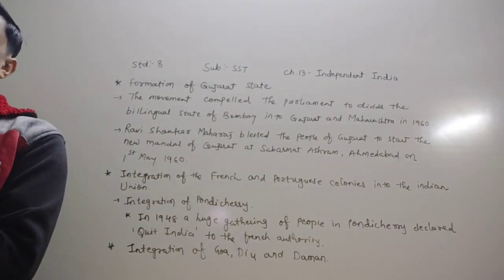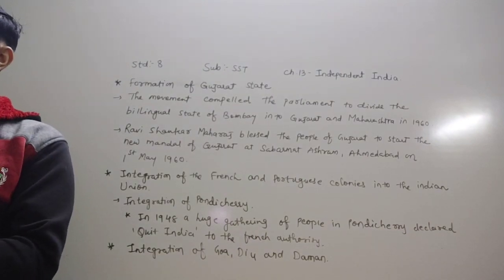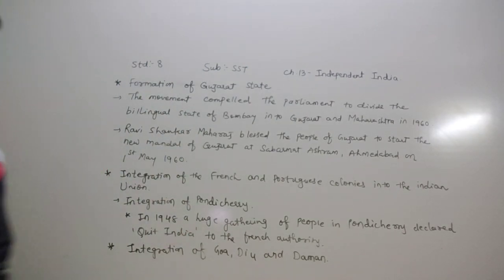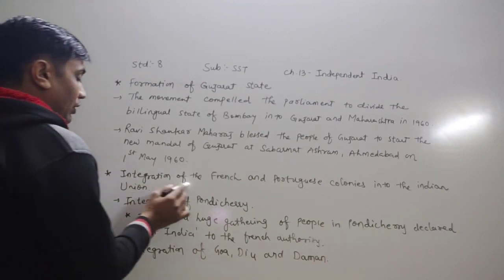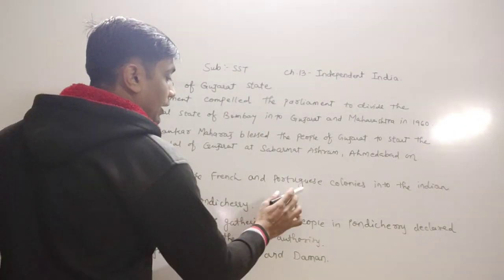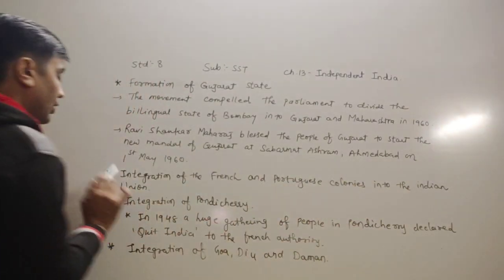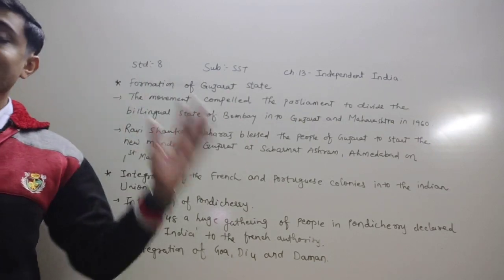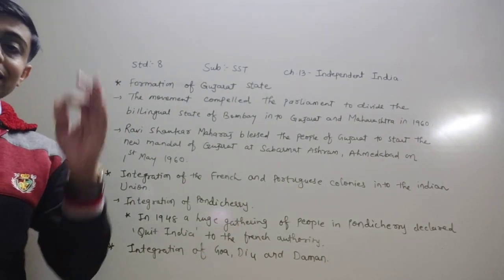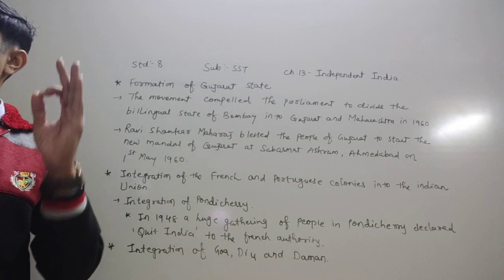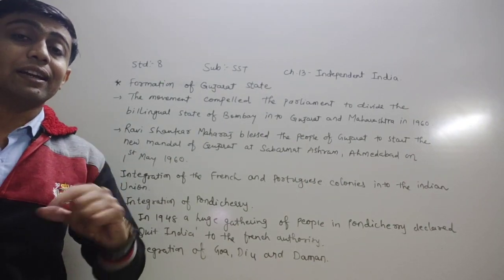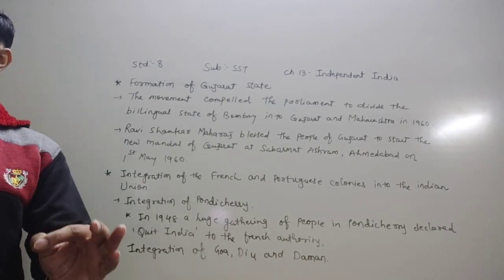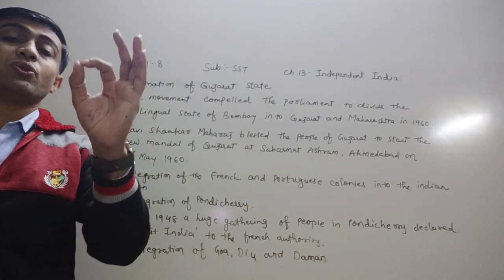Now dear children, next they have given information about the integration of the French and Portuguese colonies into the Indian Union. Here they have given that certain regions of India were still under French or Portuguese control when India declared itself an independent, sovereign, socialist republic on 26 January 1950.